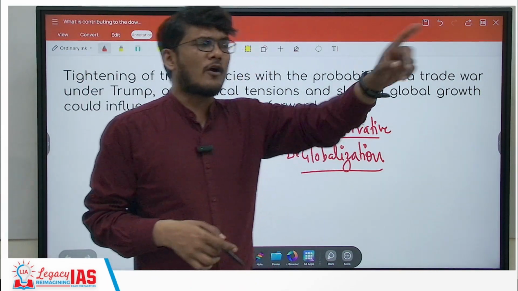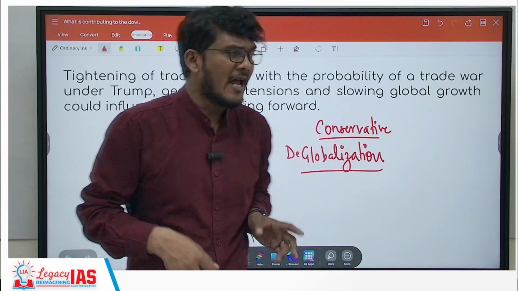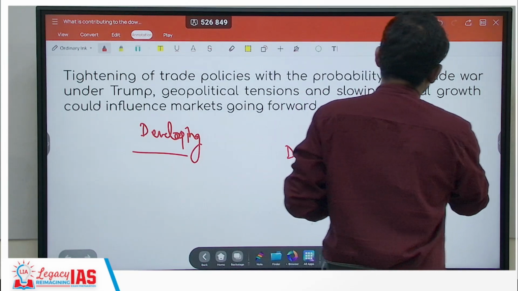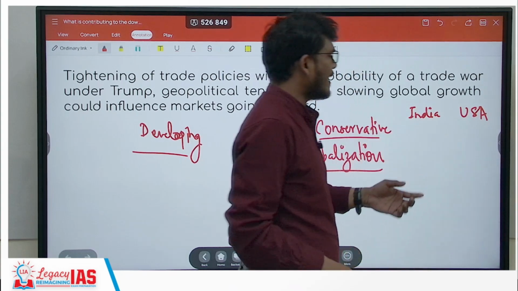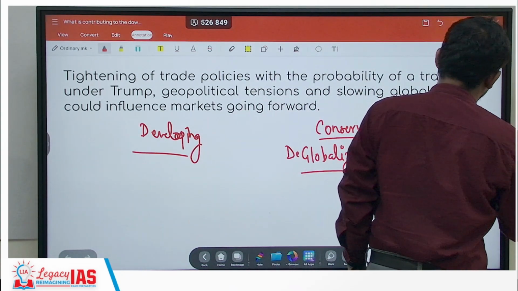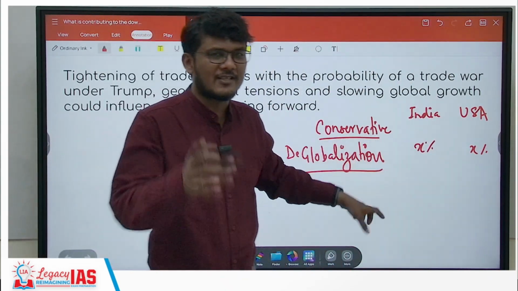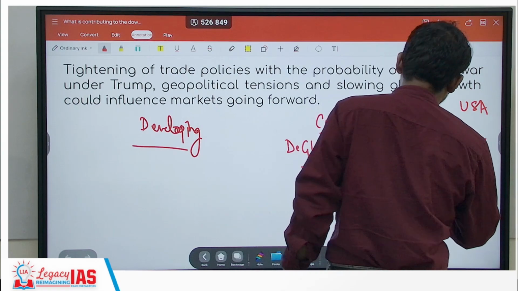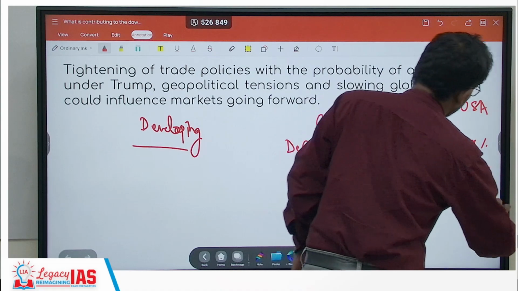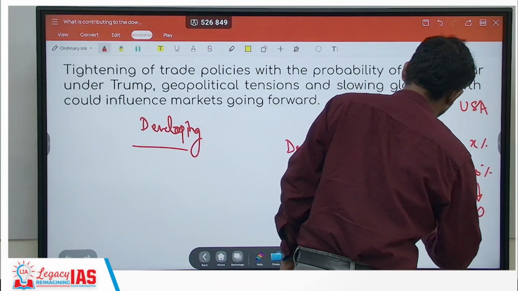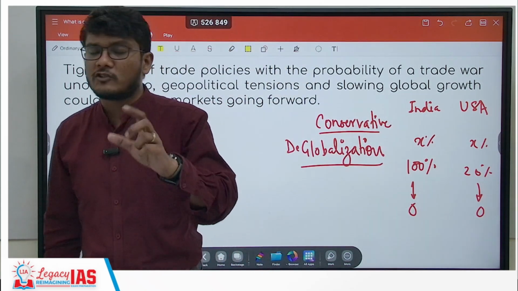So in the previous term, Donald Trump asked for a reduction in tariffs on Harley Davidson motorcycles, and he came up with a suggestion that if India and USA have some tariffs, then USA will reduce the tariff to X%, and India should also reduce it to X%. Now this does not make sense. Why? Because if in India the tariff is 100%, and in USA the tariff is 20%, and USA says we will make it zero and asks India to also make it zero, it is not the same, because India will be required to reduce 100% of the tariffs, which is not feasible.